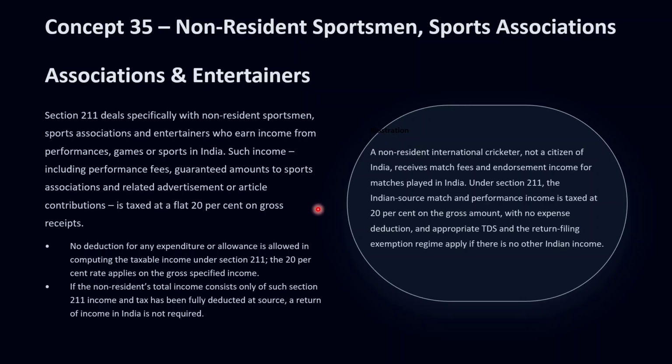It also covers guarantee money or any other amount received by non-resident sports associations from Indian governments or Indian organizations in relation to games or sports played in India, and certain contributions from advertisements or articles related to those events.